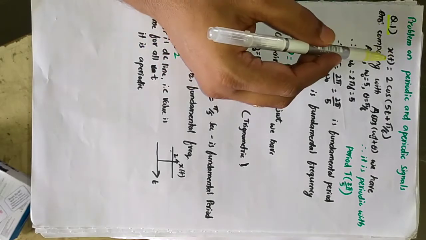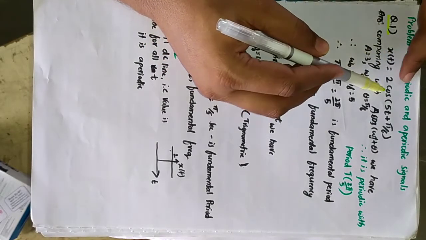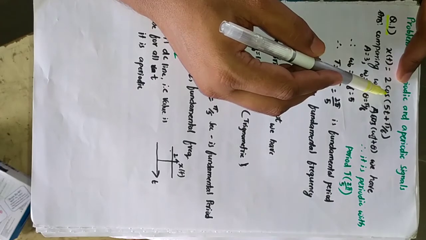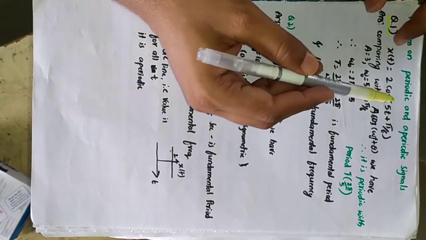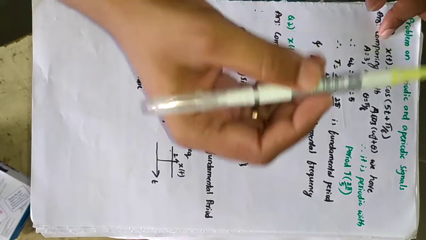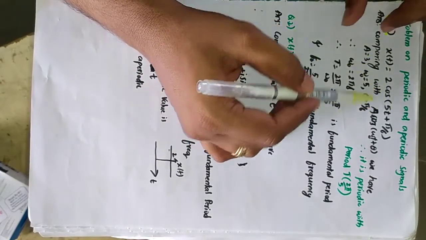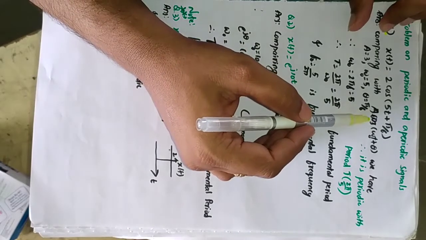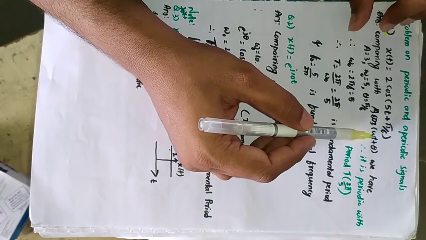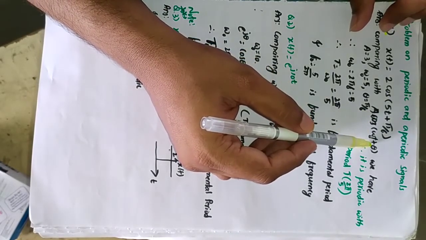By looking at the given x of t, you can say it's a sinusoidal signal. It is there in the sinusoidal form, so this could be in the form of A cos(omega naught t plus theta).